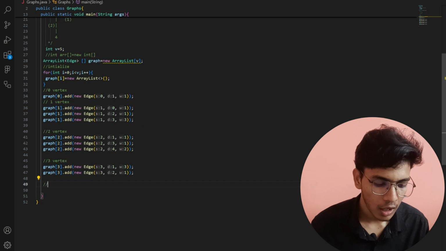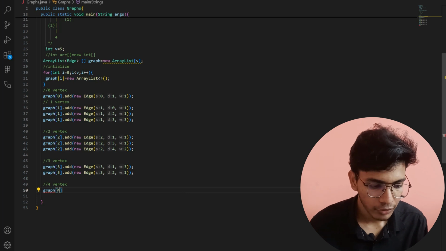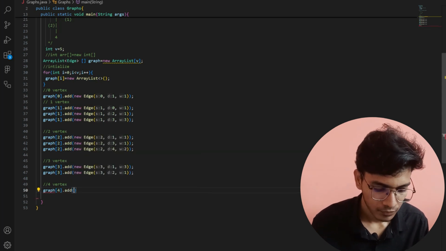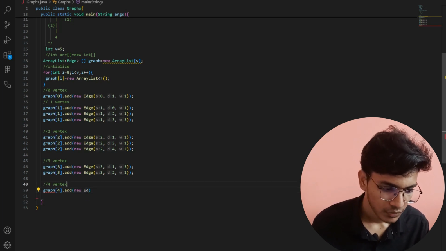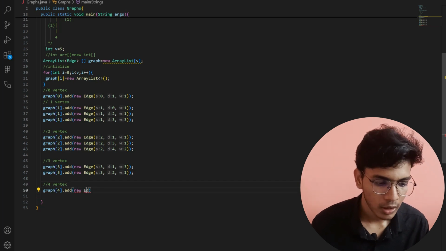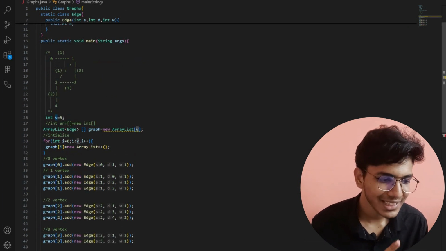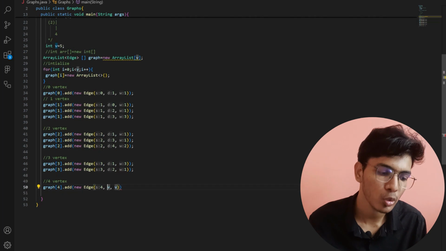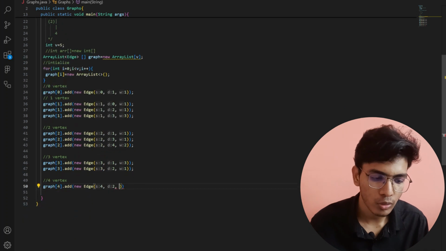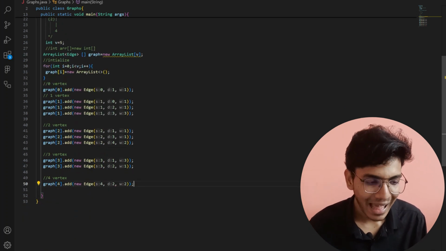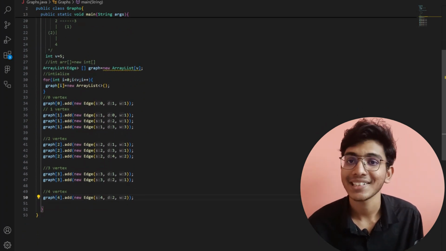Now let us talk about the last node, that is my fourth vertex. So for the fourth vertex I will write graph of 4 dot add new edge. It is showing some kind of error. Okay, now edge, and the source is 4 and 4 is connected with only one node, that is 2. So here I will give 2 and the weight associated with them is also 2. Like this I will create my graph in my given program using an adjacency list.